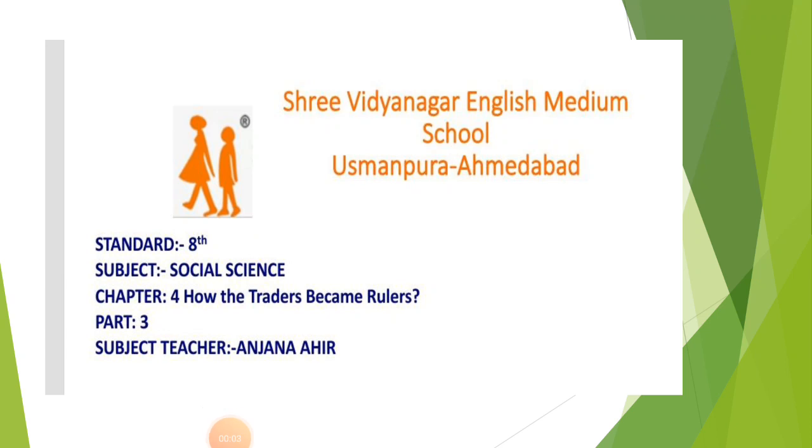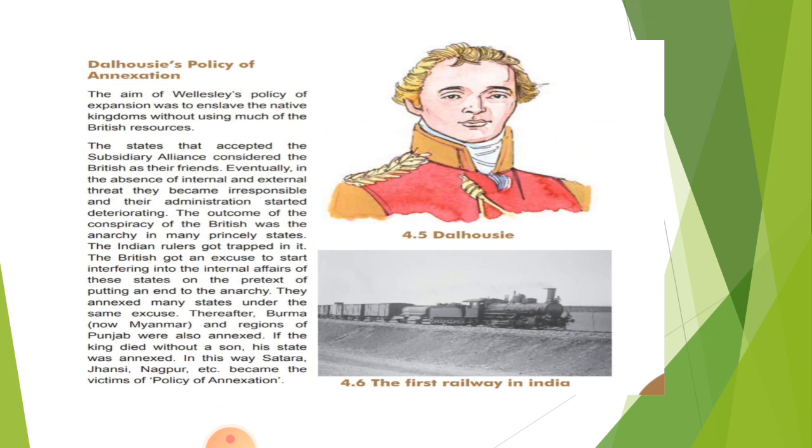Hope you all have seen part 1 and 2 of chapter 4, How the Traders Became Rulers. Now in part 3 we will discuss about Dalhousie's policy of annexation.